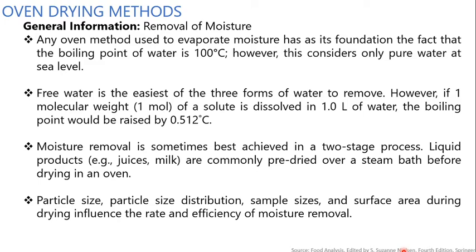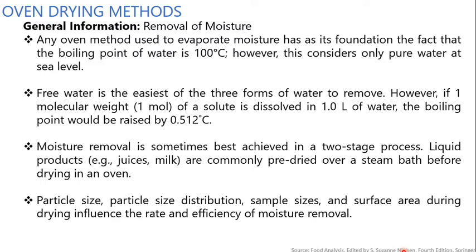Any oven method used to evaporate the moisture has its own foundation: the fact that the boiling point of water is 100 degrees Celsius. However, this is considered only for pure water at sea level. Free water is the easiest of the three forms of water to remove.